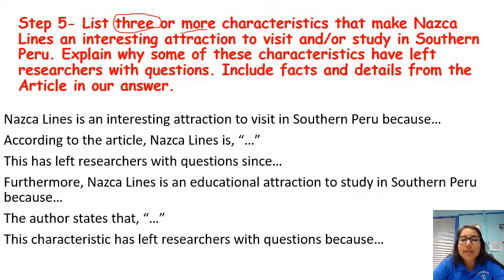So I know based off of this prompt, I need to circle 3 because it's asking me for 3 characteristics or more, of course, that make Nazca Lines. So I know that right there is my topic. And I'm writing about what characteristics make it an interesting attraction to visit or study. So why do people want to study Nazca Lines? And why would people want to visit Nazca Lines? And according to the article, they've given us a variety of characteristics on why this is so.